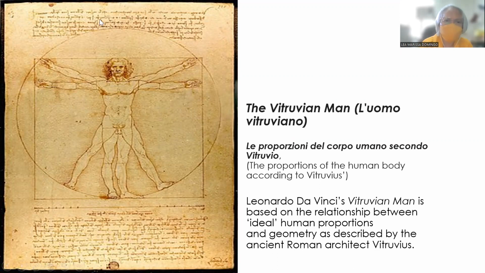So if you will look closer, may mga scale kasi yan sa lahat ng parts. Base sa description naman ng human body ni architect Vitruvius. So ideal human proportion. So parang yun yung pinaka-standard yung description ni Vitruvius na nasa isip ni Da Vinci, tapos in-express niya using sketches. So, yung tinatawag nating Vitruvian Man.